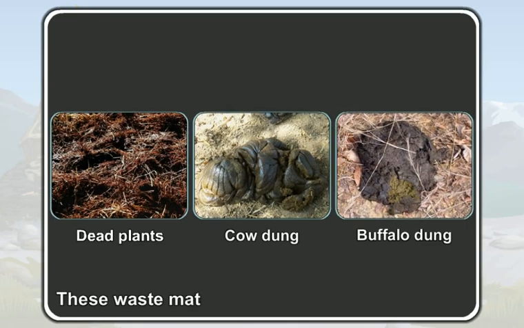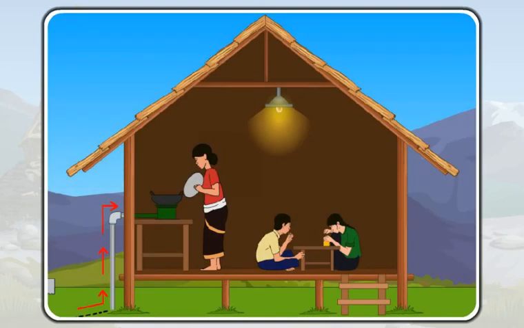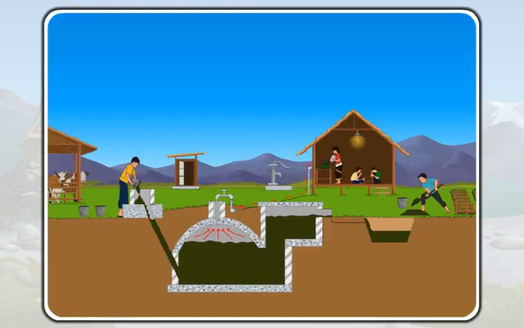These waste materials produce gas in the plant. We use this gas as a fuel for cooking food and getting light. This kind of gas from the dead plants or animal waste is called biogas.